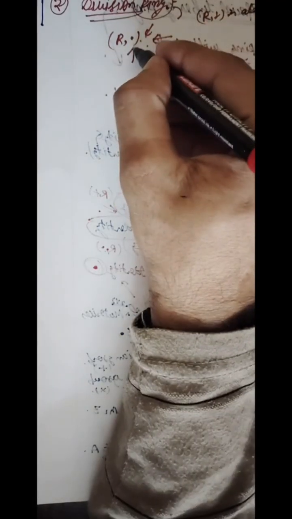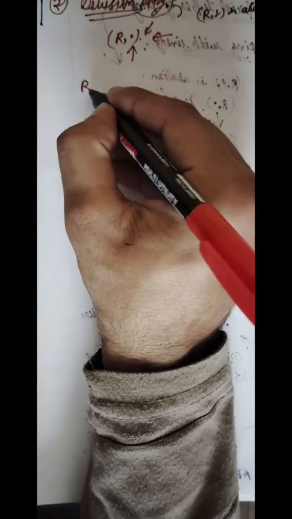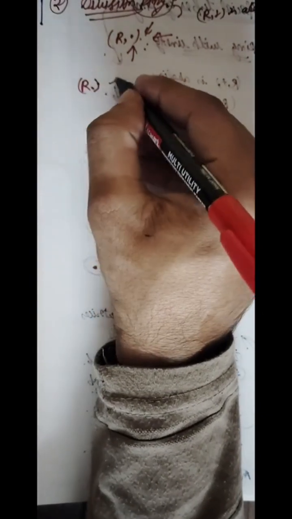So if R dot has inverse as well as identity or unity, then that ring is called a division ring.